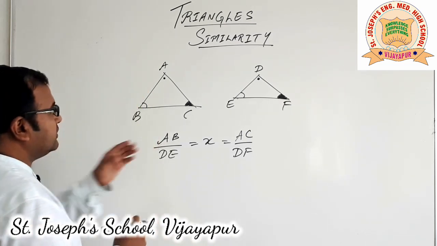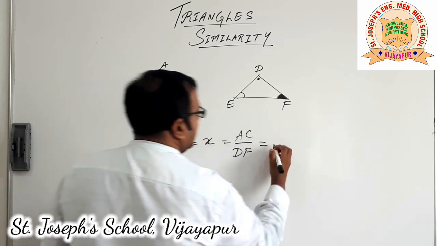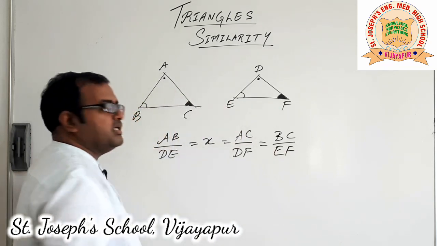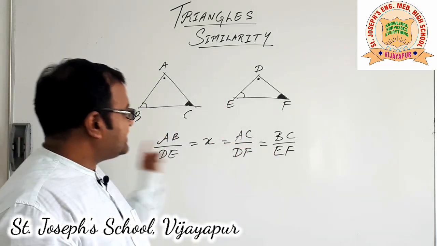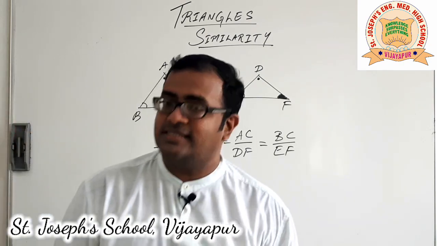And the third side left out, BC by EF, also should be equal to the same constant. In that case, we say the given two triangles are similar.